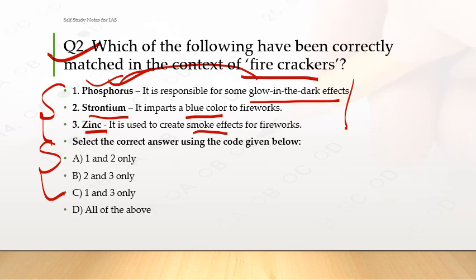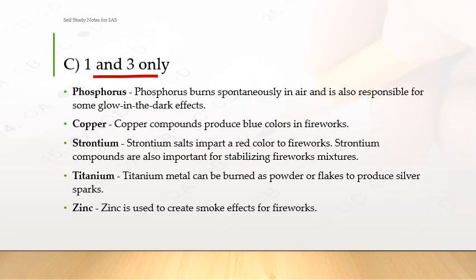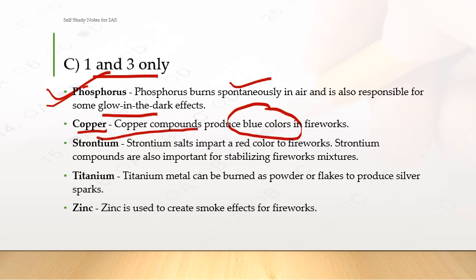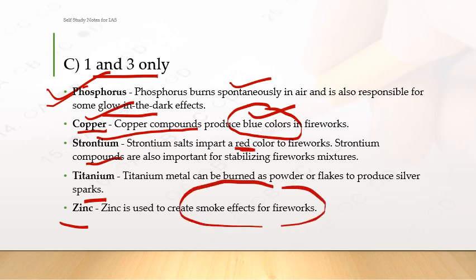Please pause the video. And the right answer is 1 and 3, because phosphorus burns spontaneously in the air and is also responsible for the glow in the dark effect, so it is correctly matched. Then there is copper. Copper compounds produce blue colors. It was mentioned in the question that strontium produces blue color, which is wrong. It is copper which produces blue colors. Strontium salts impart a red color to fireworks. Titanium metal can be burned as powder or flakes to produce silver sparks, and zinc is used to create smoke effects. So these were two questions regarding that Supreme Court judgment only.